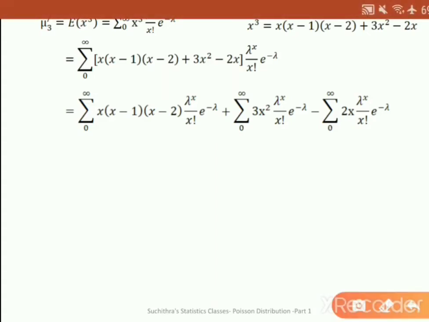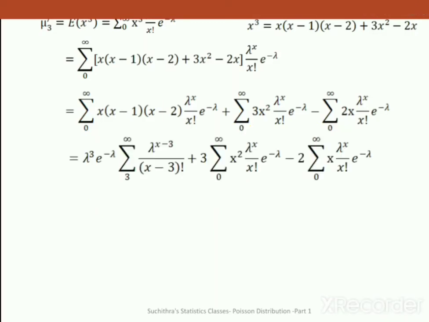And take 3 outside from the summation and 2 outside from this summation, and rewriting x into x minus 1 into x minus 2 divided by x factorial as x minus 3 factorial, and take a lambda cube outside and e raised to minus lambda outside, we are getting